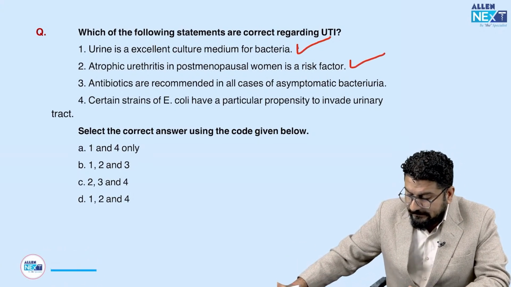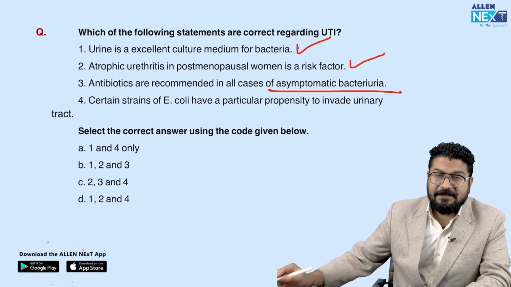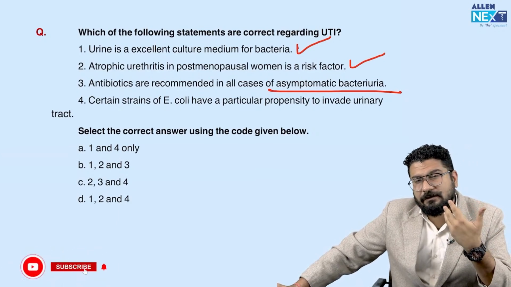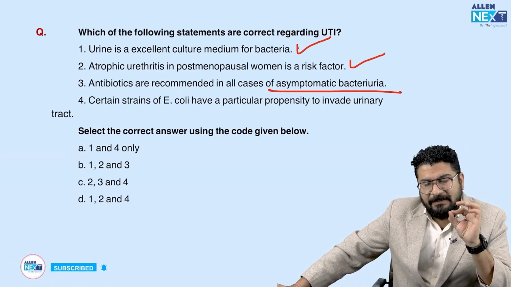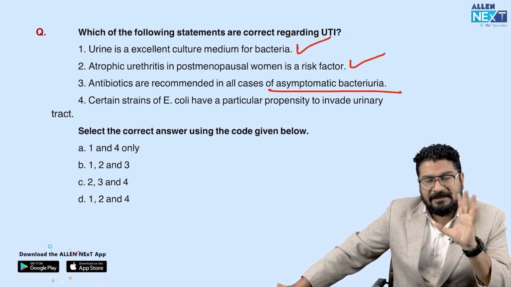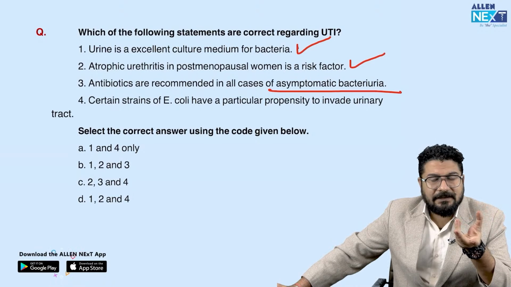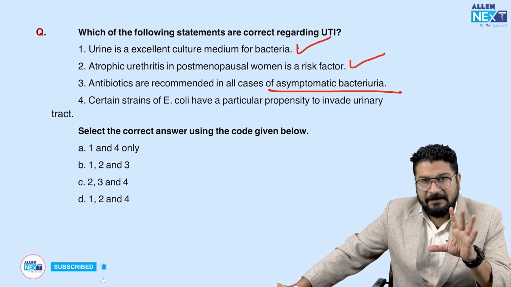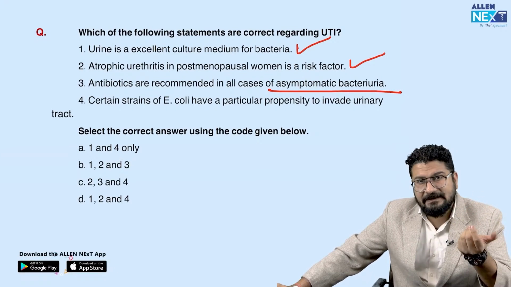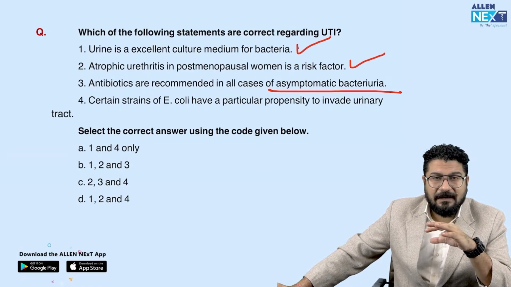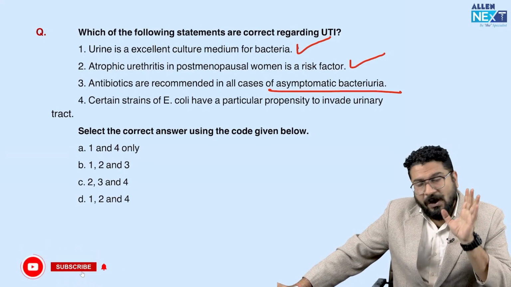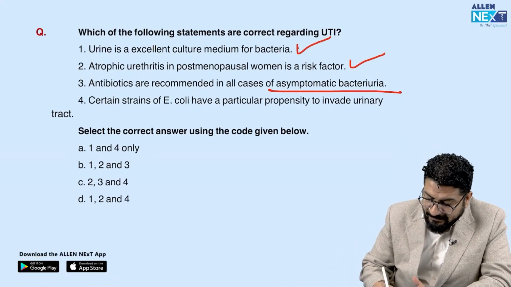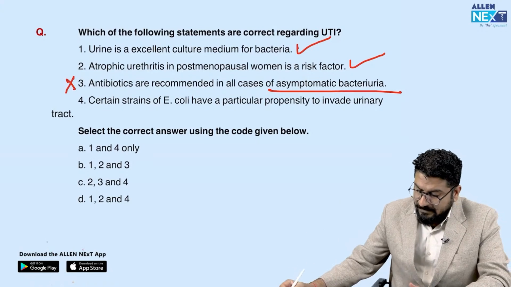Antibiotics are recommended in all cases of asymptomatic bacteriuria. Again, this is a very interesting thing. Many of us, sometimes going for a routine microscopy checkup, have some bacteria present but no symptoms. That's called asymptomatic bacteriuria. In that case, no doctor will give you any medication, because remember, it's a self-limiting condition. There are some bacteria which are normal commensals, and some which can be cleared by the body's immunity. So asymptomatic bacteriuria is a condition which does not require treatment. Antibiotics generally we don't recommend. And certain strain of E.